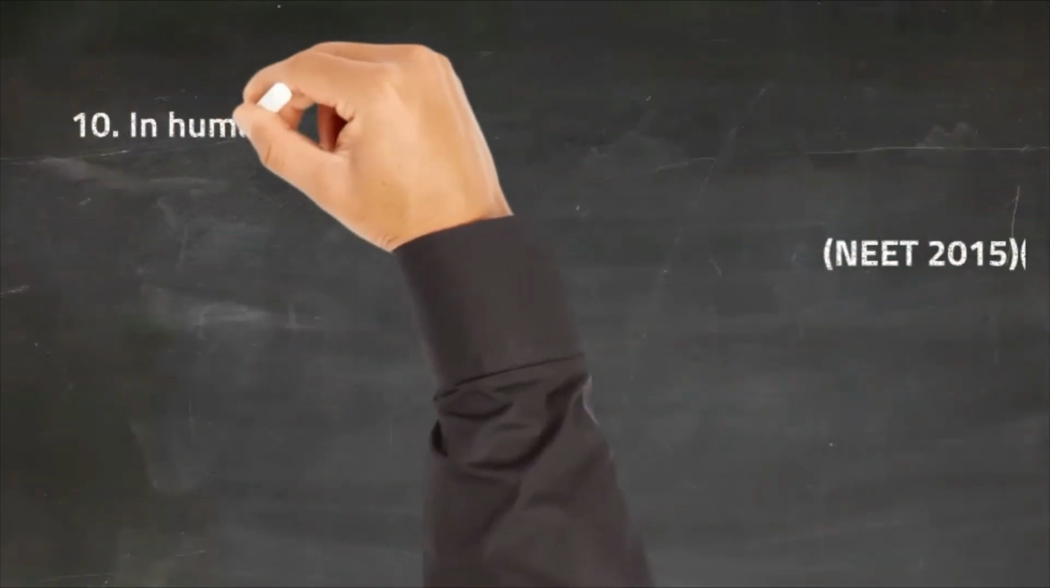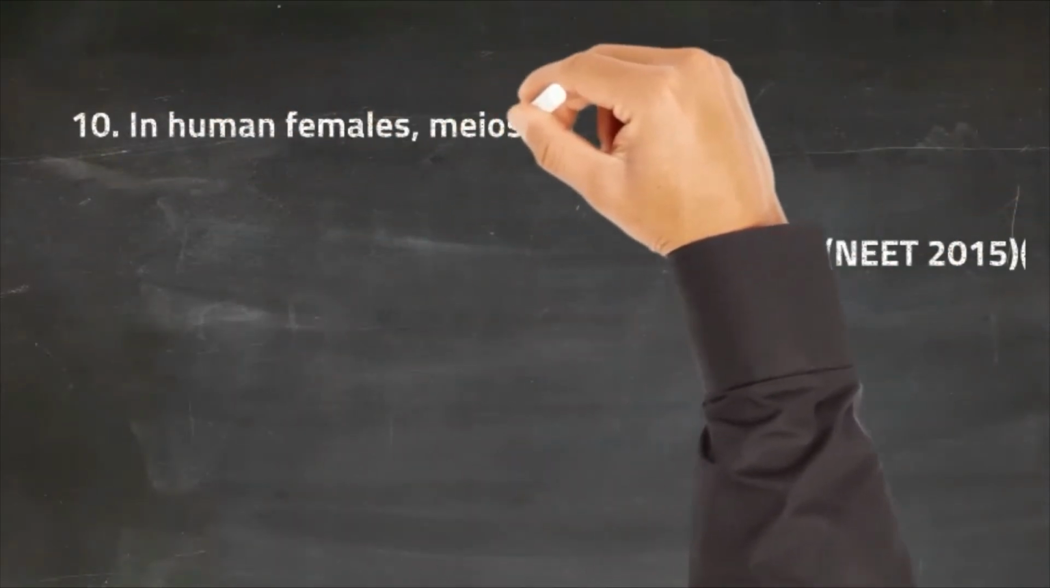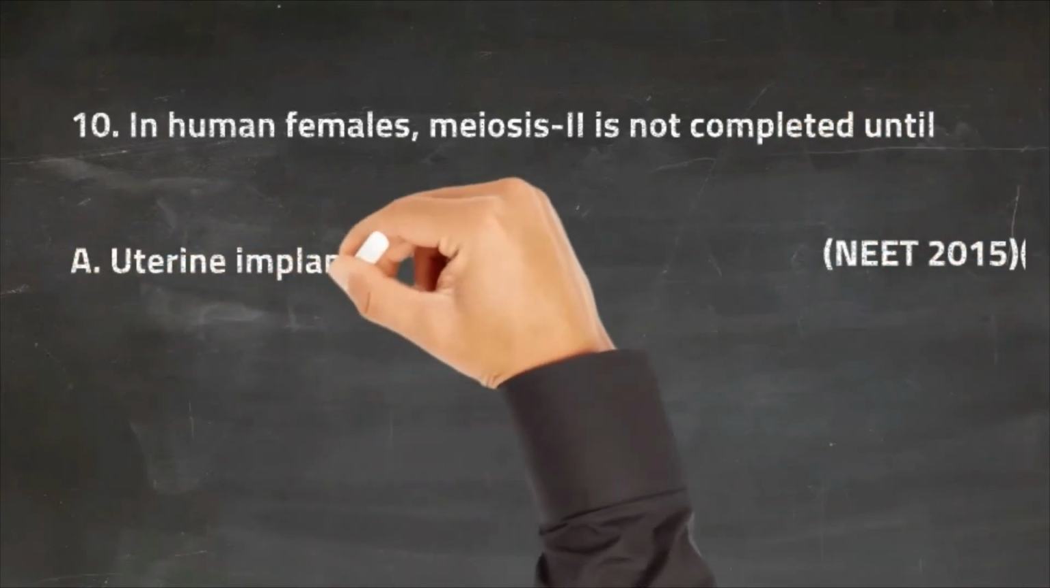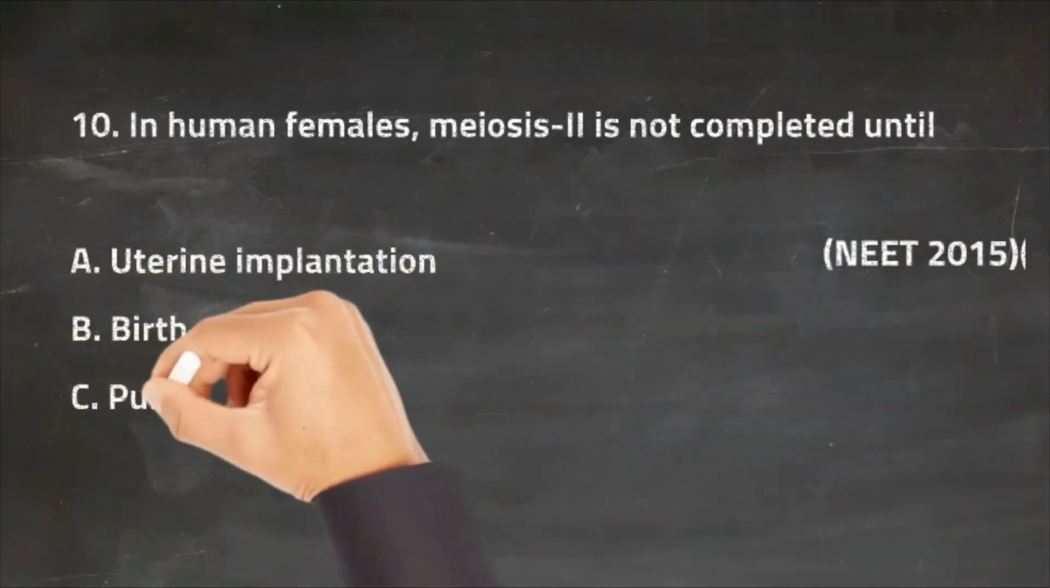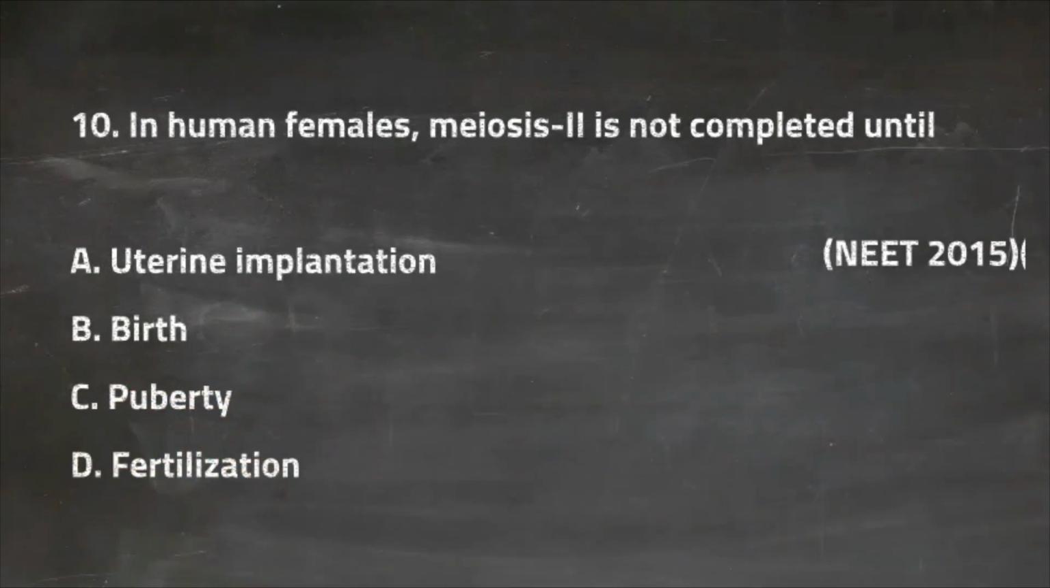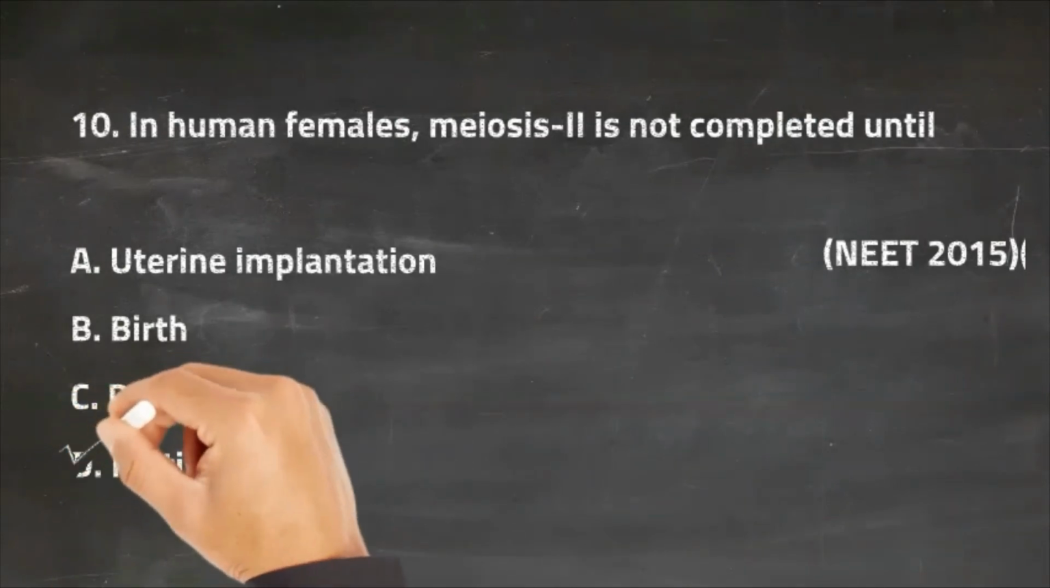So the last question for this lecture is, in human females, meiosis 2 is not completed until. The first option is uterine implantation, the second option is birth, the third option is puberty, and the last option is fertilization. So the right answer for this question is option D, and that is fertilization.